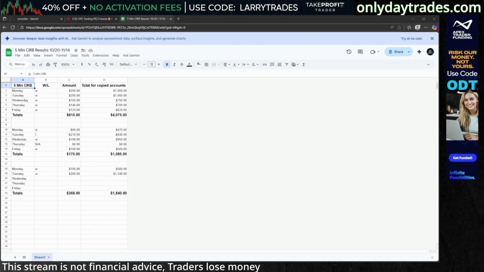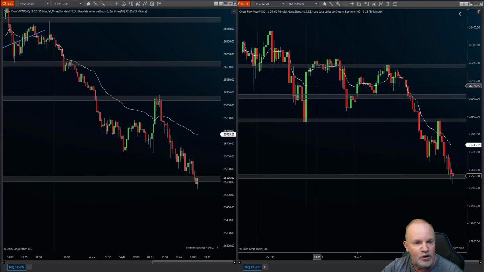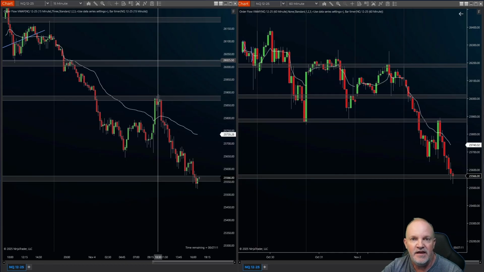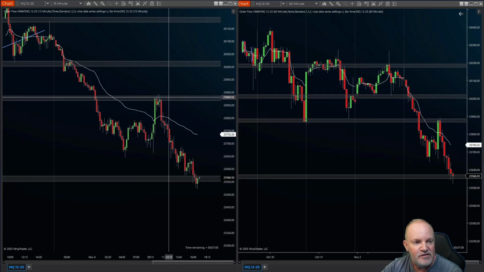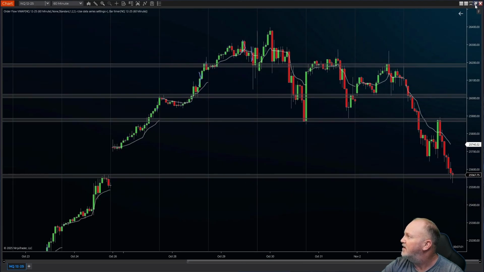And we will go over this other chart over here. Let me find it. This is a larger time frame that I've got. I've got an hour chart and a 15-minute chart. I draw these gray areas. They're areas of interest. I usually do them on an hour chart. Let me blow this up here so you can get a better view.